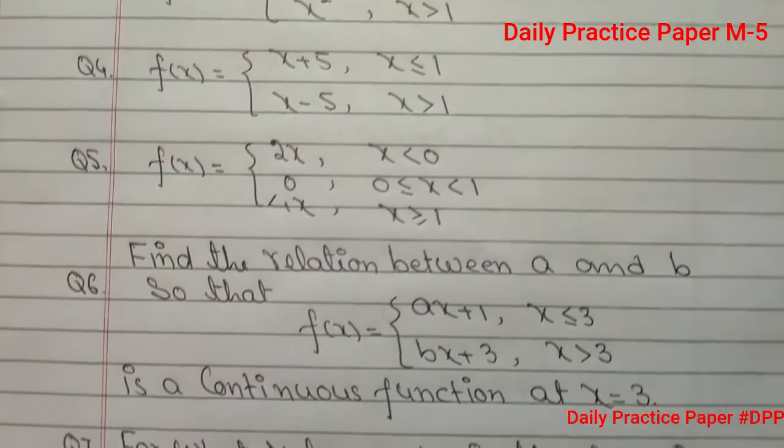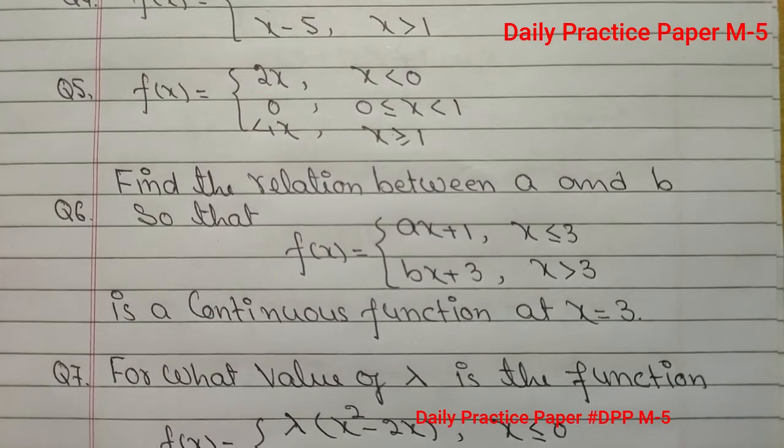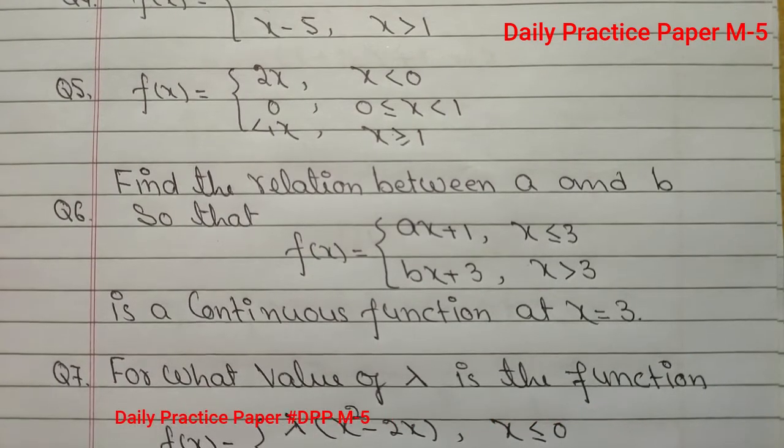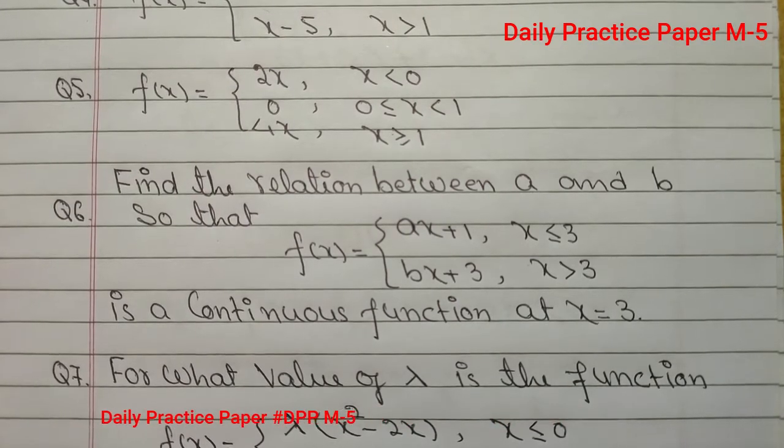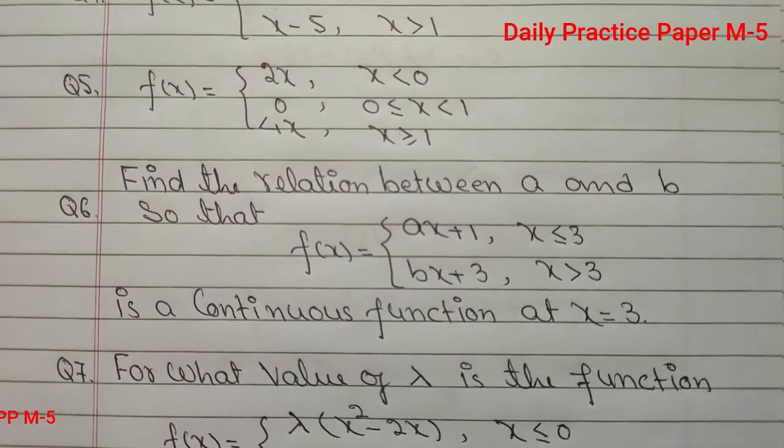In question number 6, find the relation between a and b so that f(x) is given by ax plus 1 for those values of x which are less than or equal to 3, and the value of f(x) is bx plus 3 for those values of x which are greater than 3, is a continuous function at x is equal to 3. It is given to you, the given function is continuous at x is equal to 3,